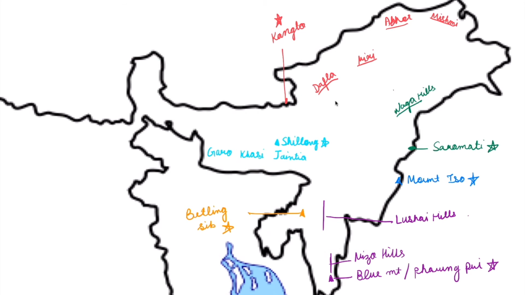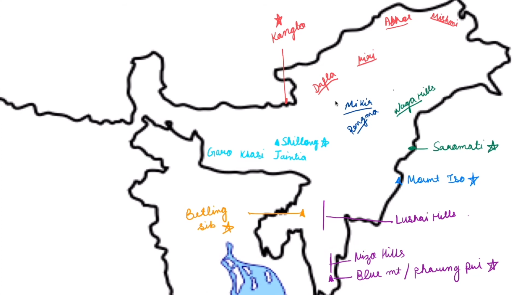Assam is mainly plains, but it still has 2 mountain ranges, which is also part of the peninsular India. It comes somewhere around here is Mikir Hills, and then right below there is Rengma Hills. So these are the important ranges to remember of Assam.